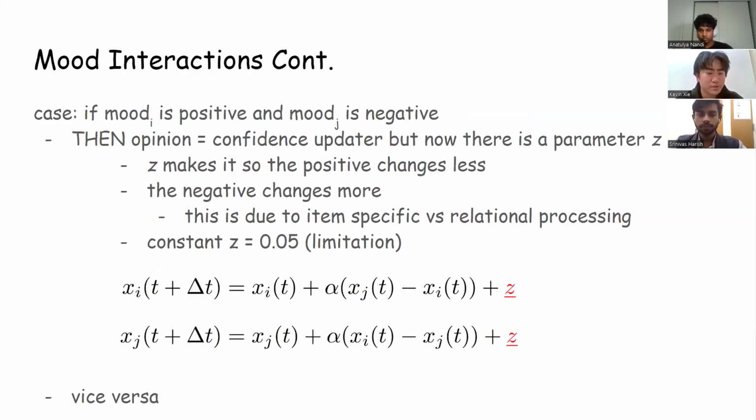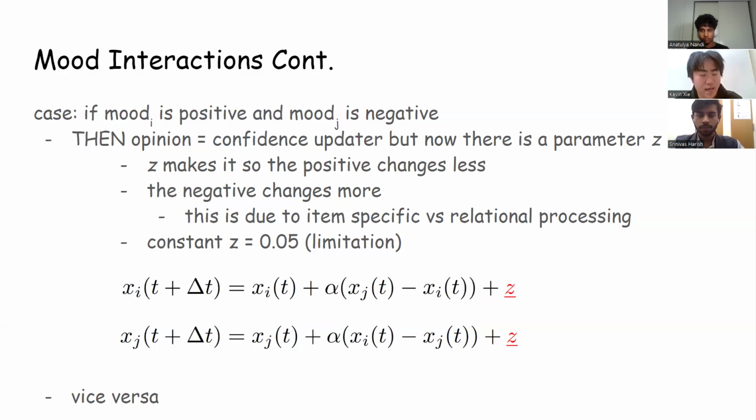And this is the special case. What if one node is positive mood and another node is negative? This is where we'll update our confidence updater, but now we'll introduce a parameter Z. So Z would make each positive node change less, whereas a negative node would change more. You can see how a negative node is really open to change, whereas a positive node is really strict to change. So that's why the negative node would get a boost from Z, whereas a positive node would be lowered by Z.